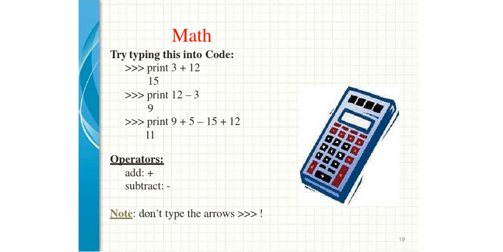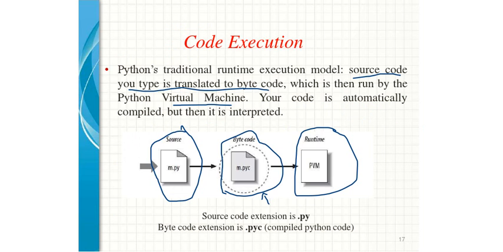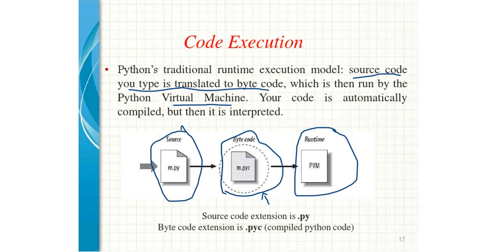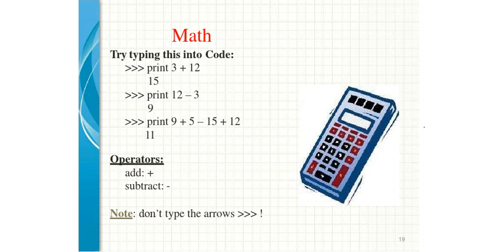In my previous slide I had written print hello world. In place of hello world, now I am writing print 3 plus 12, and the output is 15. And so on: 12 minus 3 is 9, and 9 plus 5 minus 15 plus 12 gives 11.